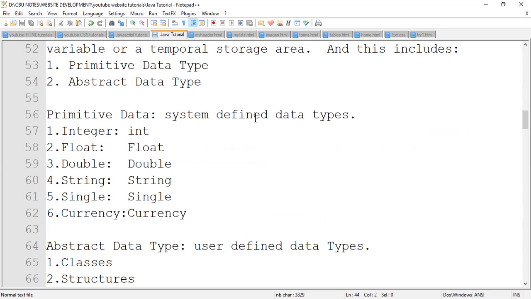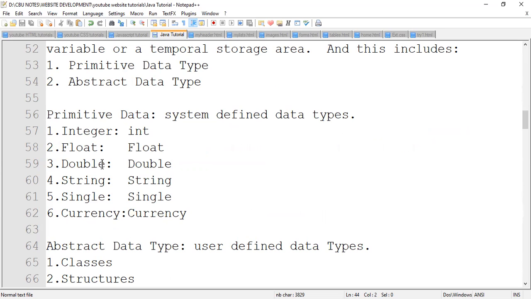Just use them. For example, we've got integer, which you abbreviate in Java as int. Then you've got float, which you simply indicate as float, also in Java. Then you've got double. Double is basically a float which has a lot of numbers.